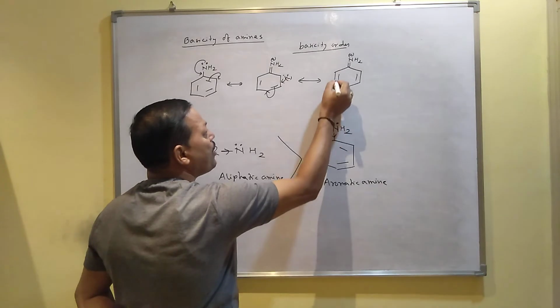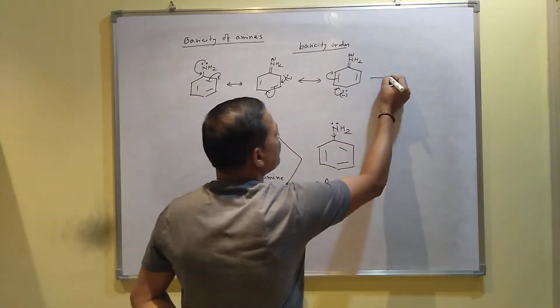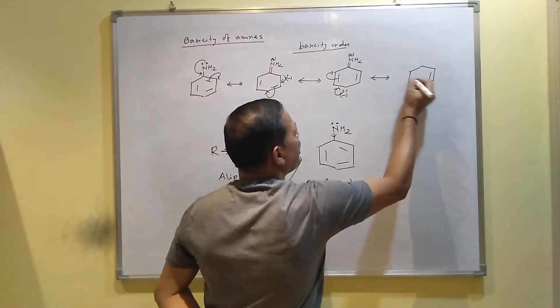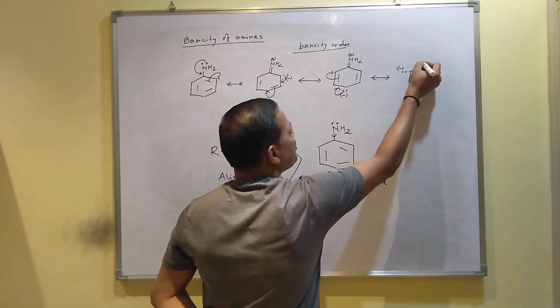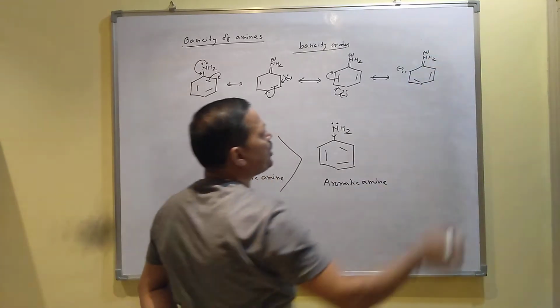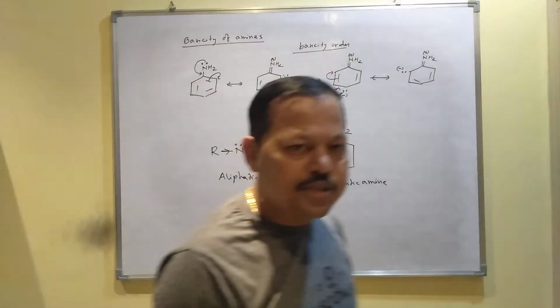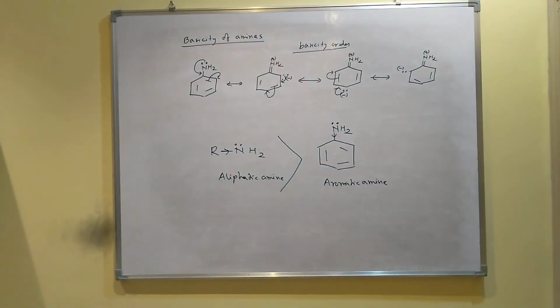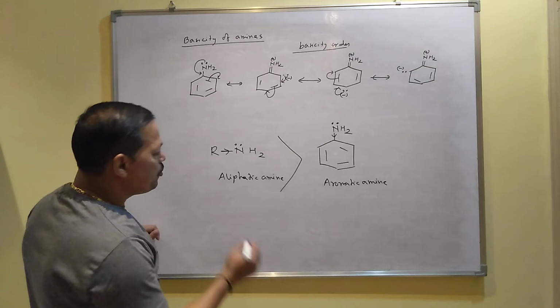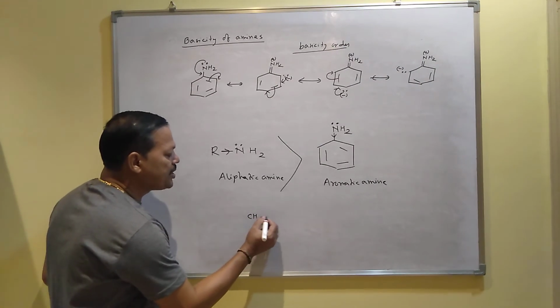Again, this lone pair can come here, this one goes there. So now you have seen the lone pair of nitrogen can be involved in resonance like this, and that is why the lone pair is not available on nitrogen. Since the lone pair is not available on nitrogen, it has no tendency to donate the electron pair to other atoms, and that is why aromatic amines are said to be less basic than aliphatic amines.